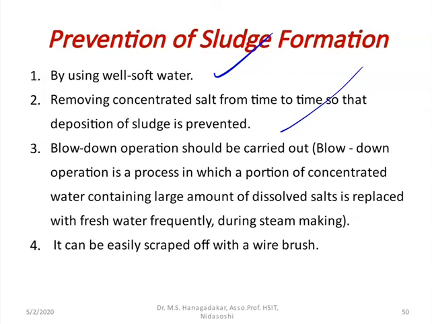Then one more important remedy, as I explained, is the blow-down operation. In the blow-down operation, a portion of concentrated water containing a large amount of dissolved salts is replaced by fresh water frequently during the steam-making process. That is called the blow-down operation. Then fourth, the sludge can be easily scraped off by using wire brushing.